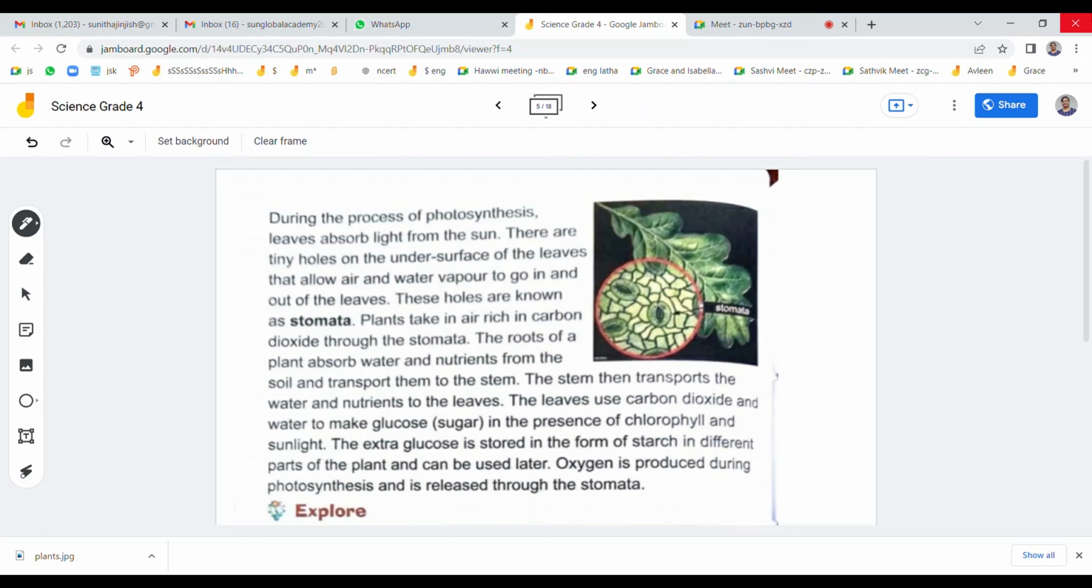See here, they have given an experiment to test the starch. First we have to take the leaf and boil it in spirit, and keep it on a flat surface. If you put a few drops of iodine on the leaf, it will turn blue-black. That's interesting. We'll move on to the next slide.